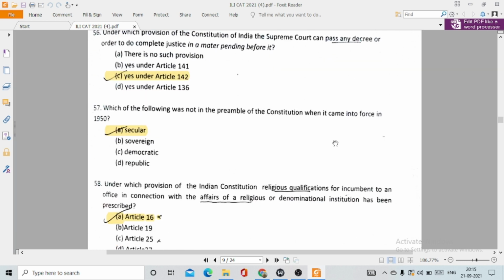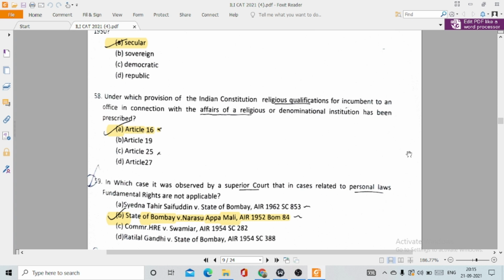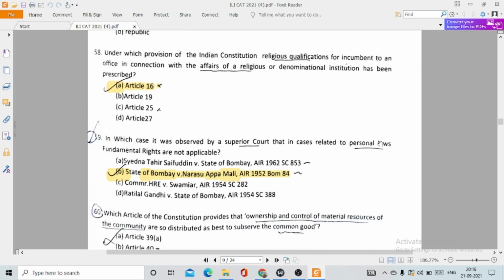57. Which of the following was not in the preamble of the Constitution when it came into force in 1950? This is option number A, secular. 58. Under which provision of the Indian Constitution have religious qualifications for an incumbent to an office in connection with the affairs of a religious or denominational institution been prescribed? So this has been prescribed in option number A. This is Article 16, the last clause, also known as clause 5.